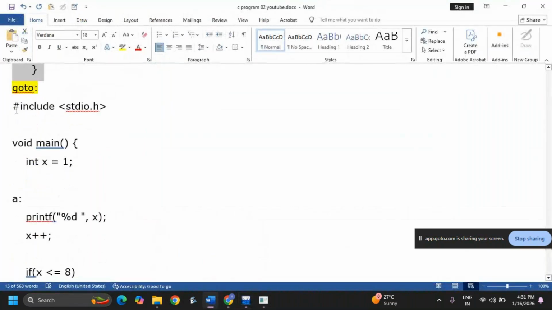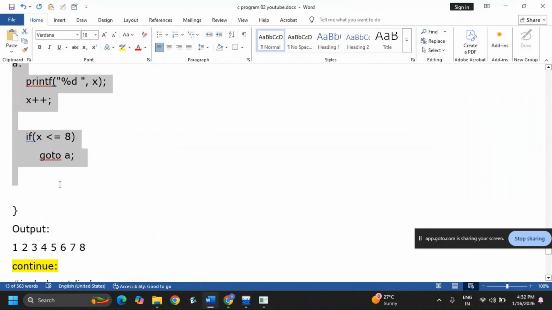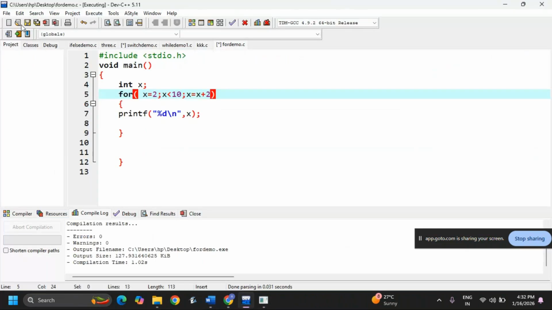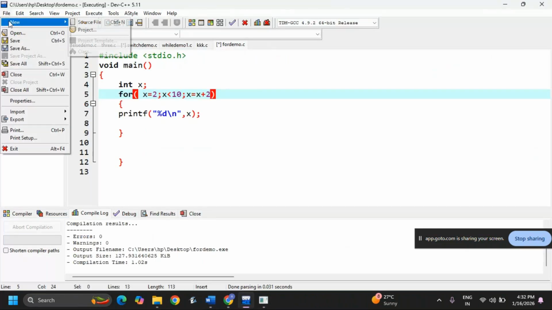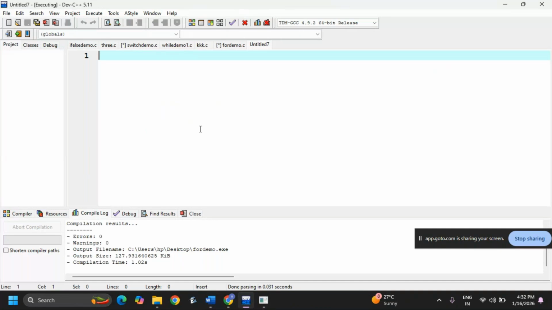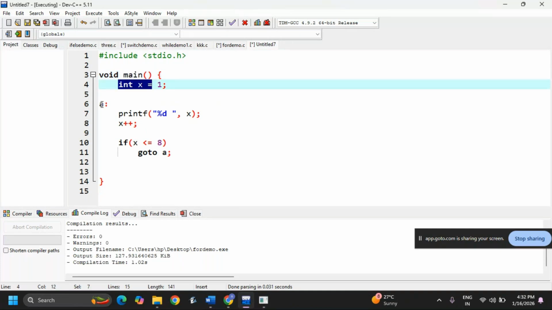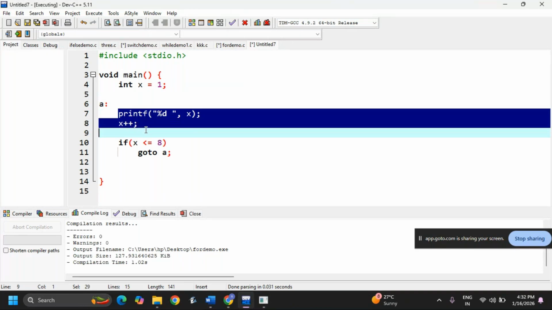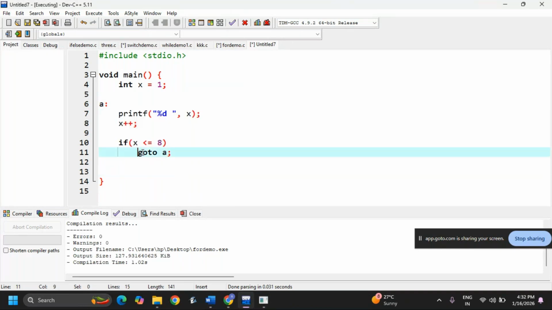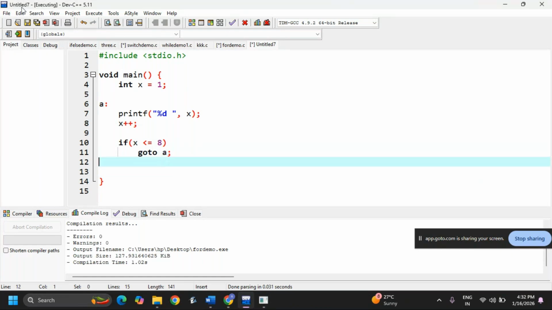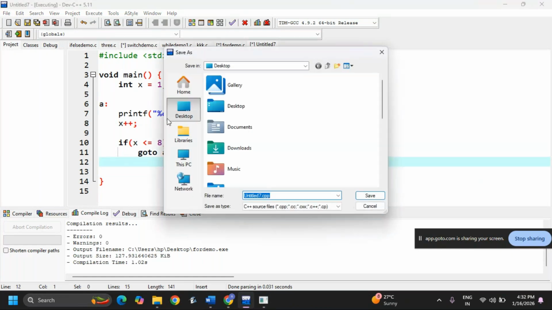Goto. See, you can see one simple example here. In other programming languages they have eliminated goto, but it is still available in C. Okay, see, this is my main function. I am declaring a label A. See, here I am declaring A with this code. Okay, now I am taking a goto A. First it will run, after that we will get the idea.